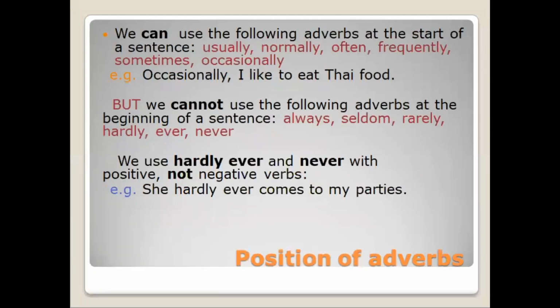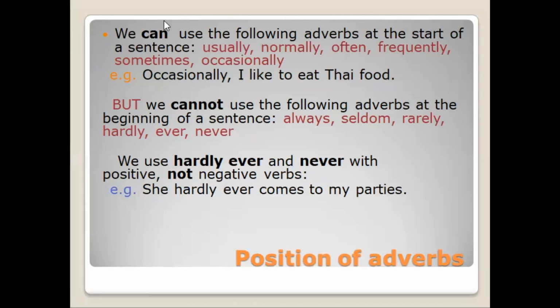We can use the following adverbs at the beginning of a sentence: usually, normally, often, frequently, sometimes, and occasionally. But we cannot use the following adverbs at the beginning of a sentence: always, seldom, rarely, hardly ever, and never.